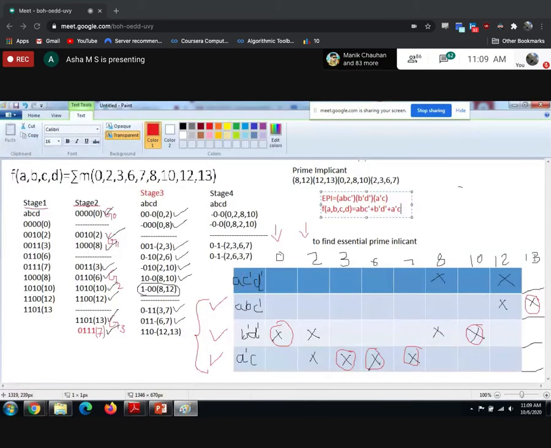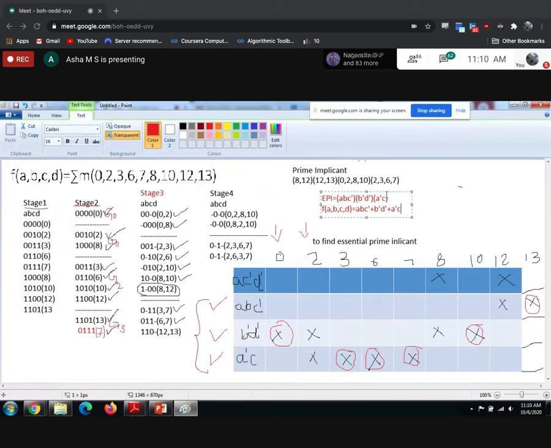By using this chart. Write the prime implicants you have found in the rows, and the decimal numbers in the columns. Where a prime implicant covers a decimal number, make a cross mark. Once it is done, look column wise: the decimal numbers which are covered only once, take the corresponding prime implicants. Those will become the essential prime implicants.